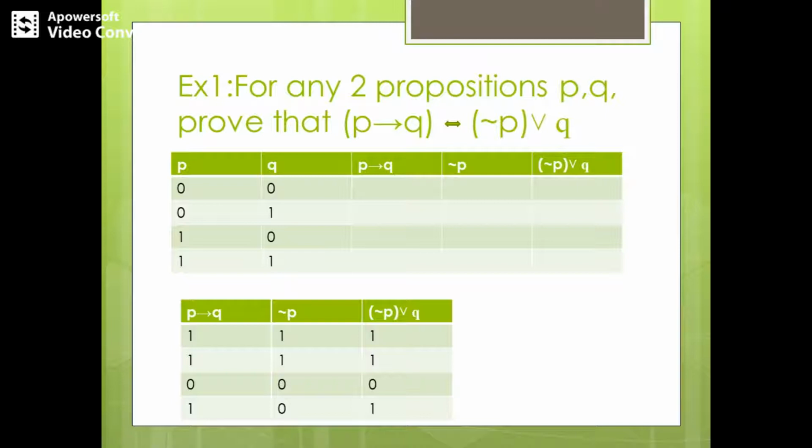Similarly for negation P or Q, we have the same truth values, that is 1 1 0 1. So we can say that P implies Q is logically equivalent to negation P or Q. If both the columns have identical values, then we can say that both of them are logically equivalent. So this is a particular problem under logical equivalence.